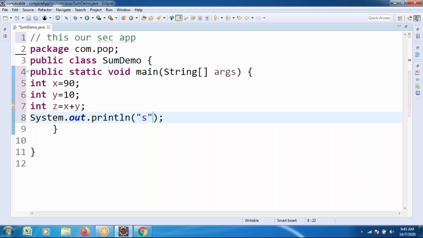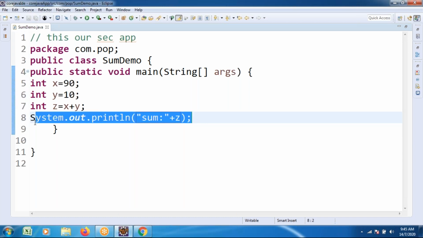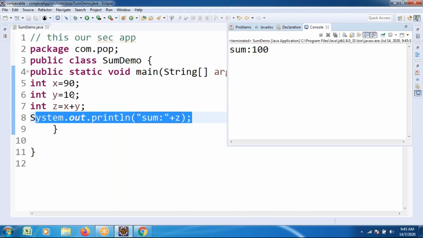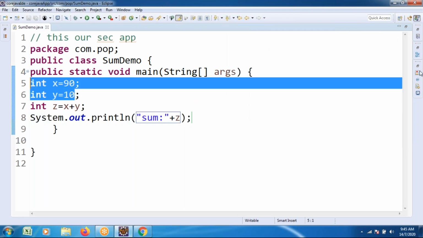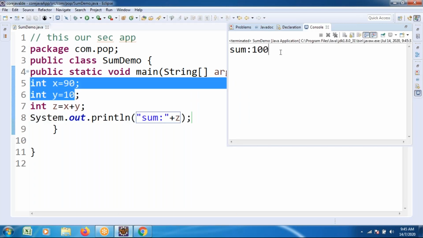For my understanding, in double quotation marks, some text like "sum is equal to", plus the calculation, we use the z value. We perform the sum of two numbers. Try executing this small code I have written, taking the two variables and their values and performing their sum. Now we get the output perfectly.